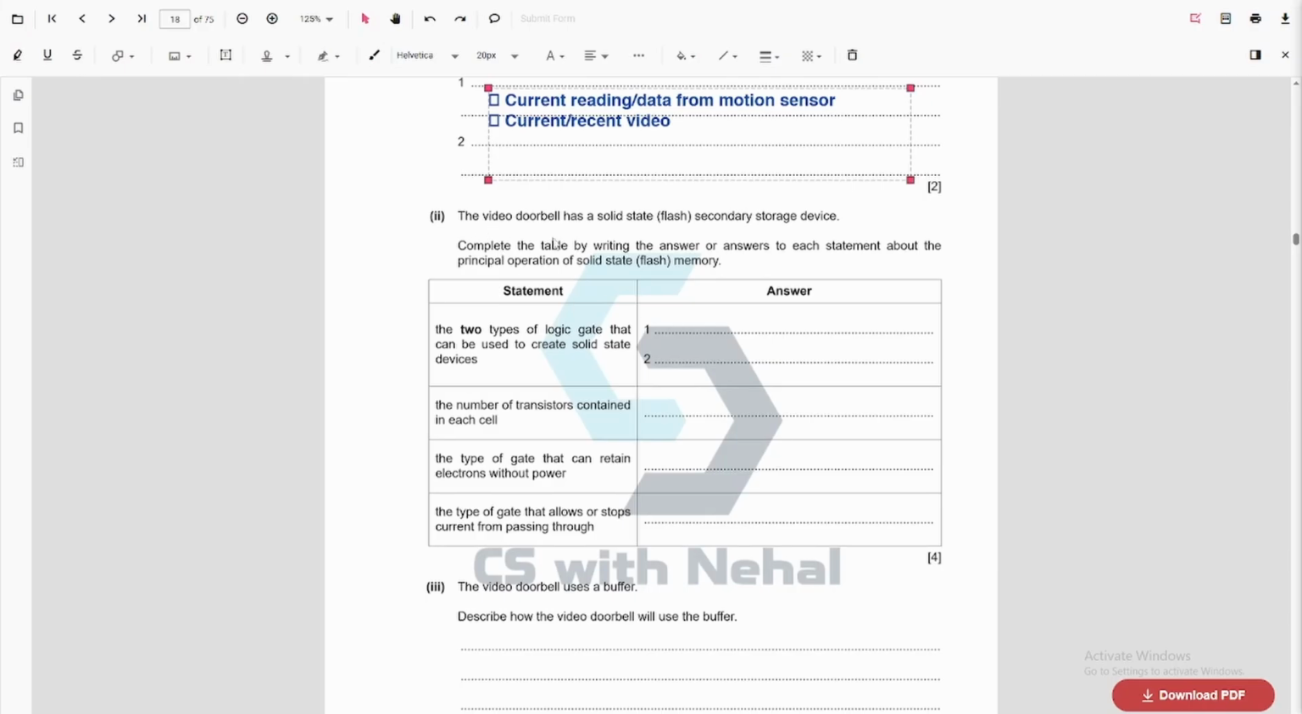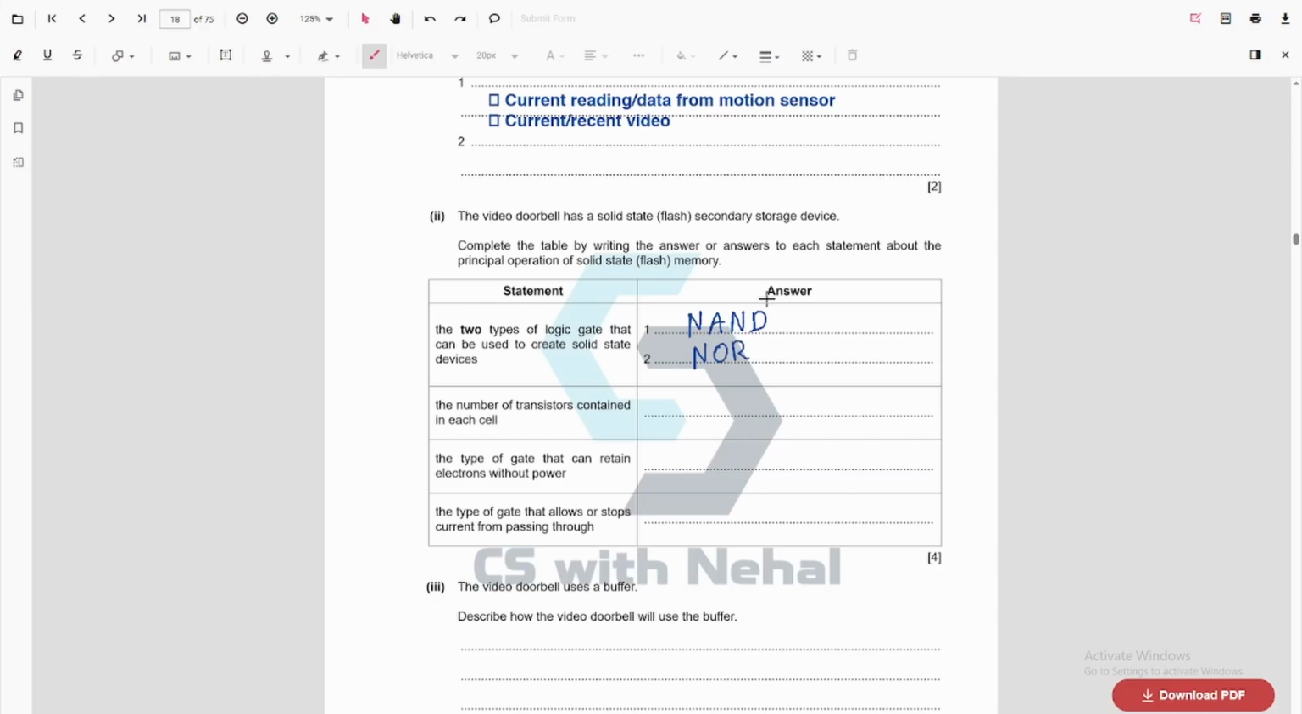Alright, next question. The video doorbell has a solid state flash secondary storage drive. Complete the table by writing the answer or answers to each statement about the principal operation of solid state flash memory. This is a question where candidates actually made some mistakes. The first one is the two types of logic gate that can be used to create a solid state device. This can be a NAND gate, right? We can use a NAND gate or a NOR gate. These are called universal gates.